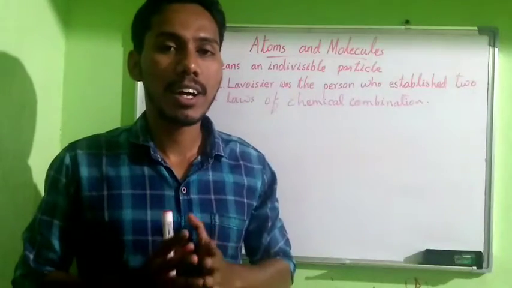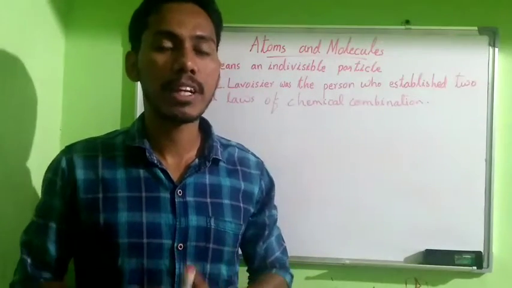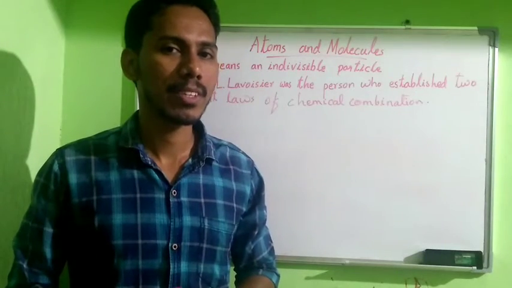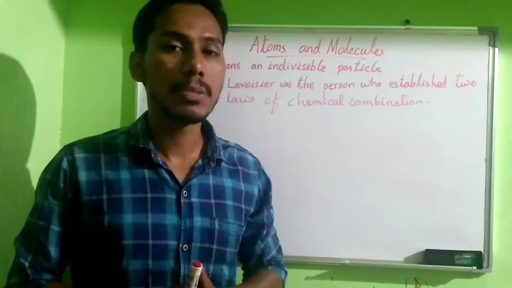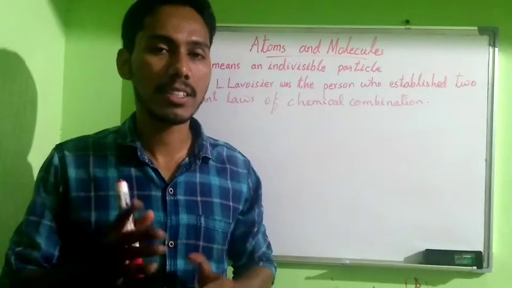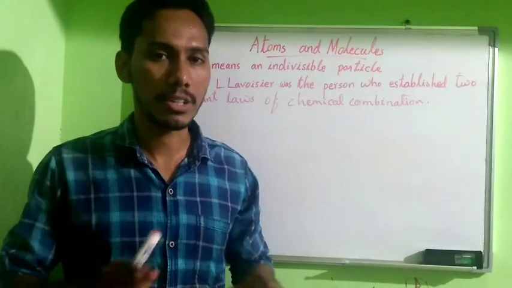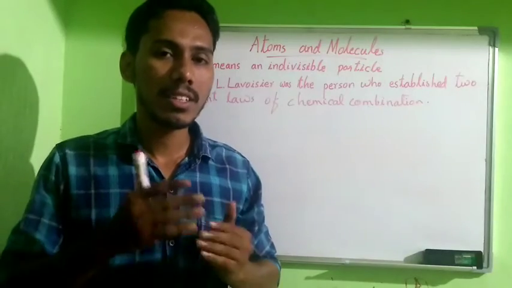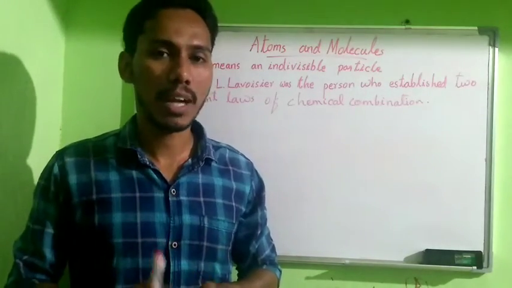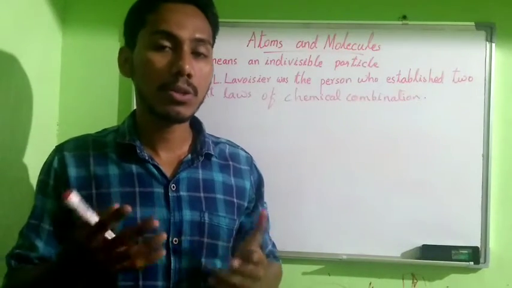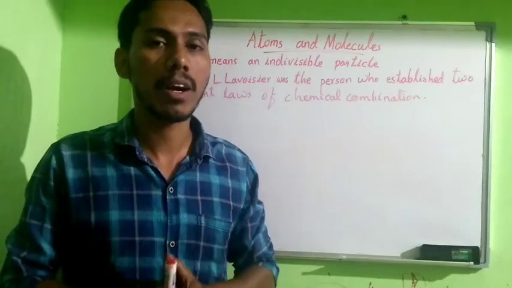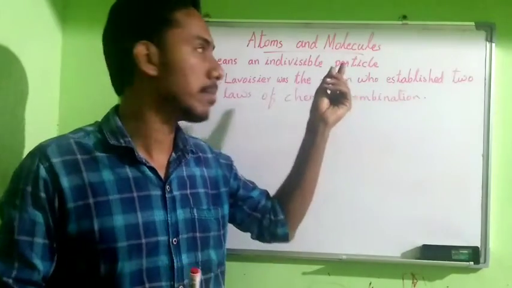Okay, we have to start the chapter atoms and molecules. What do we mean by atom? Atom is an indivisible particle. It is the smallest particle, we can say, the smallest particle in nature. But the research is going on beyond the level of atoms. There are a lot of subatomic particles, but here the smallest particle is considered to be the atom.